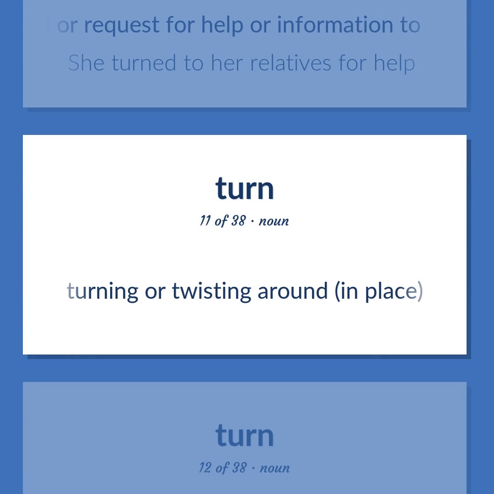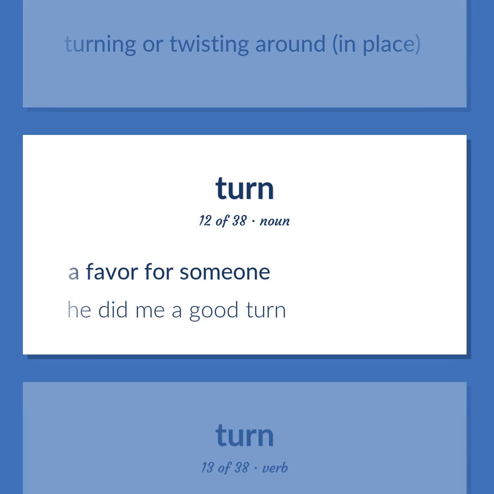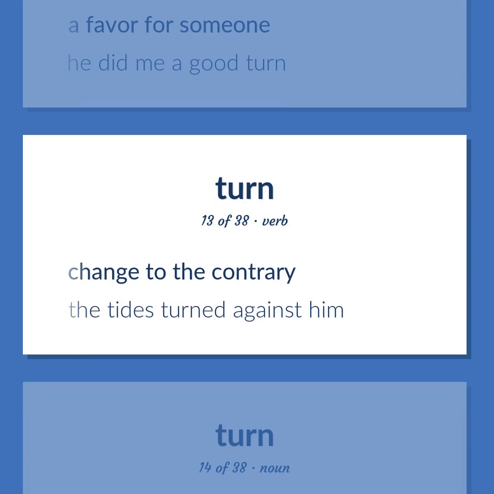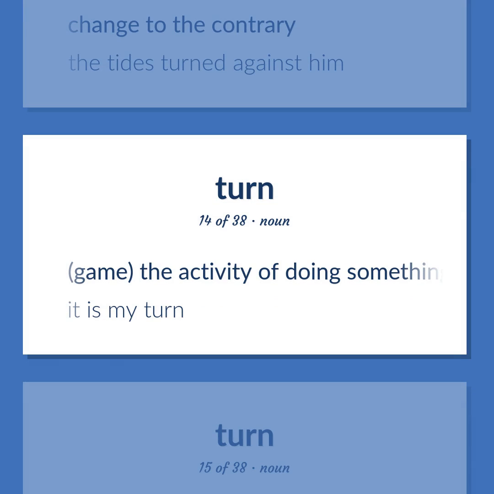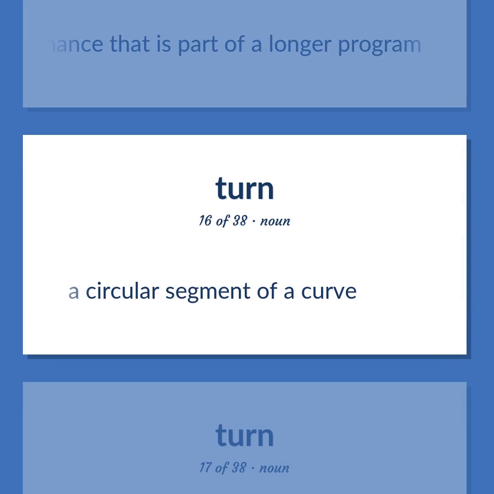Turning or twisting around, in place. A favor for someone. He did me a good turn. Change to the contrary. The tides turned against him. Game. The activity of doing something in an agreed succession. It is my turn. A short performance that is part of a longer program. A circular segment of a curve.